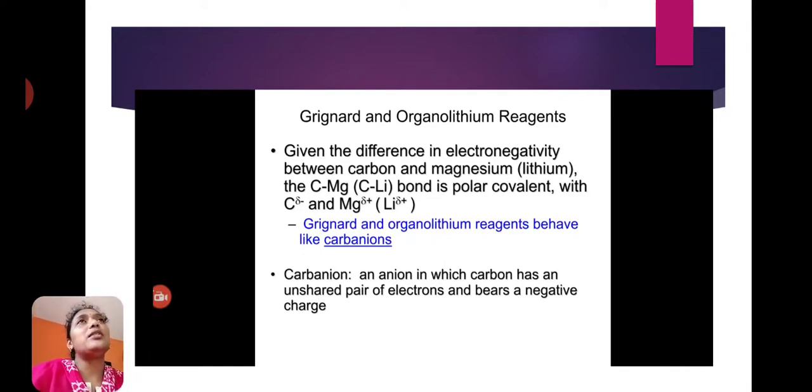Carbanion means the carbon with a negative charge or an unshared pair of electrons. In organometallic compounds or in a Grignard reagent, the alkyl or aryl carbon shows carbanion property, meaning it shows partially negative charge.